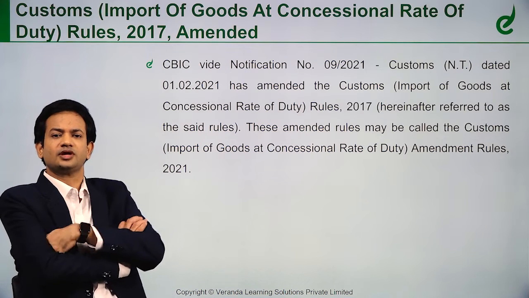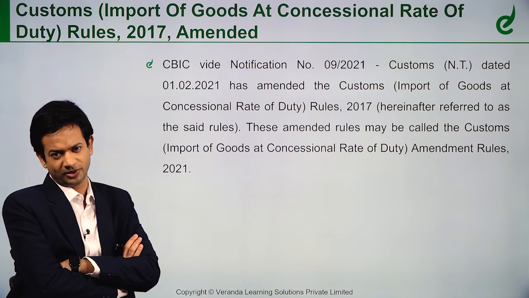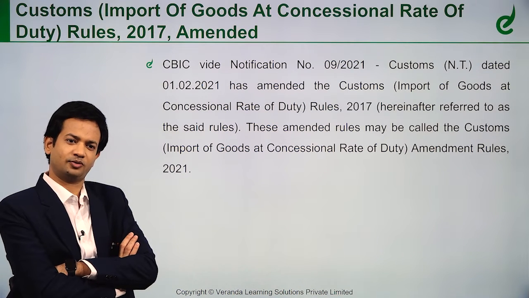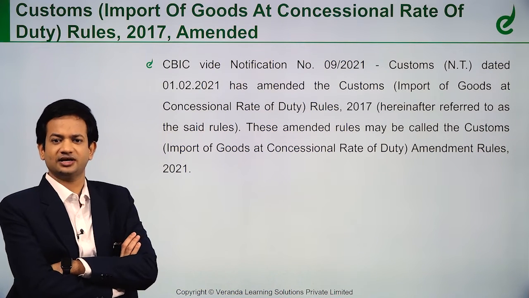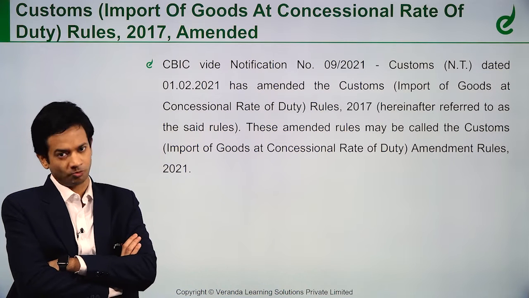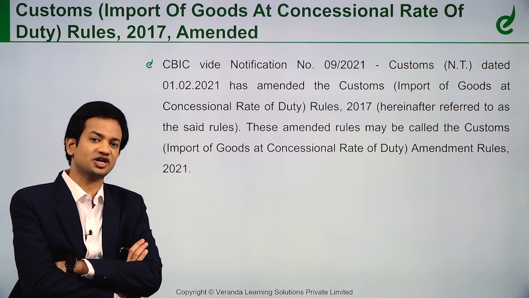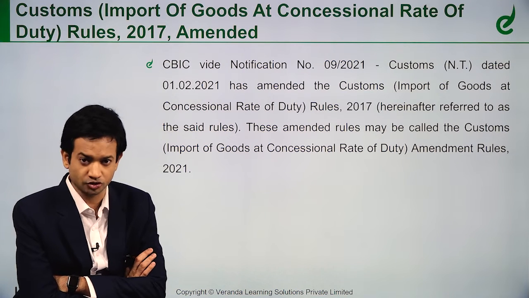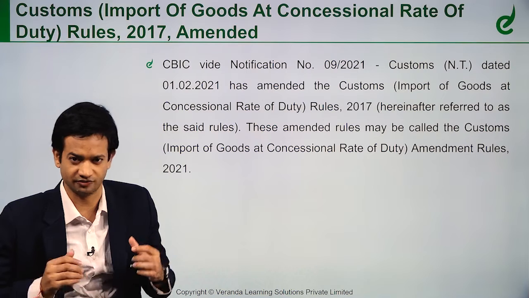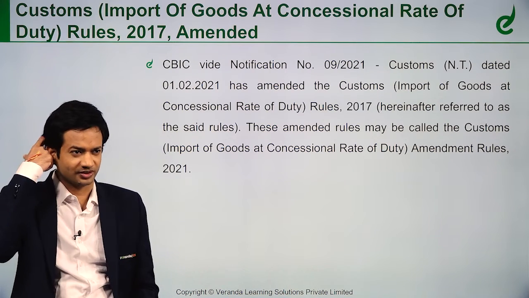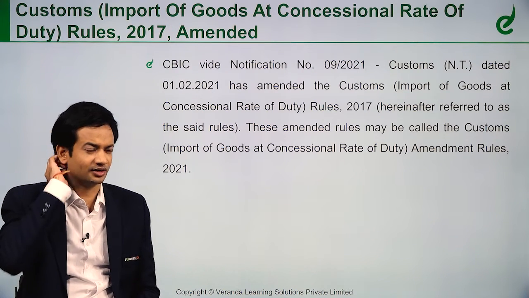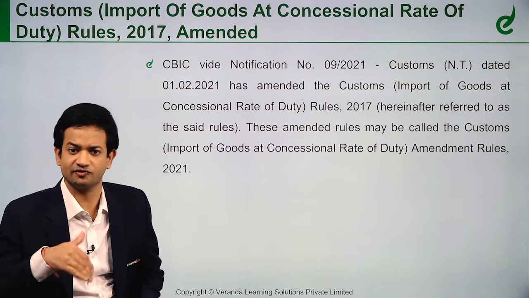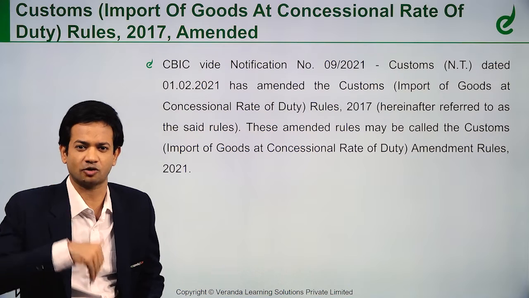Now, in this chapter, what is this amendment talking about? See, first let's understand what these rules are talking about. I can import goods without payment of duty or at concessional payment of custom duty for manufacture of notified goods or rendering notified services. They have said even if I don't manufacture, I can give it for job work. Job work means someone else will manufacture on my behalf.